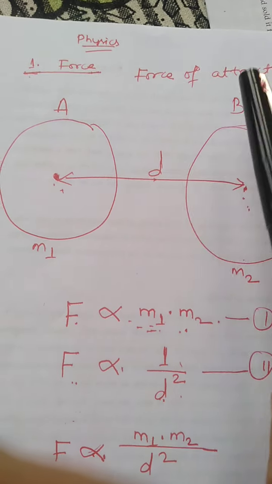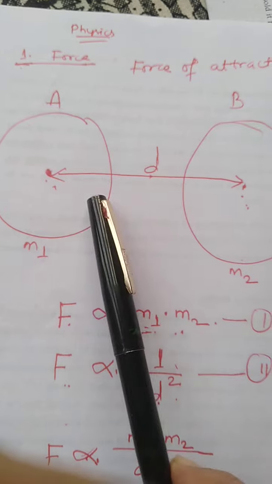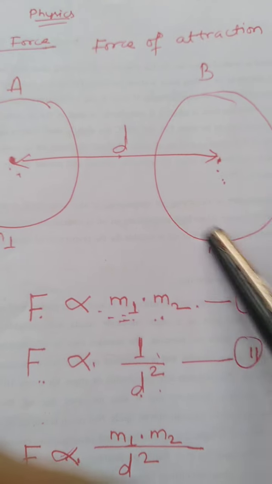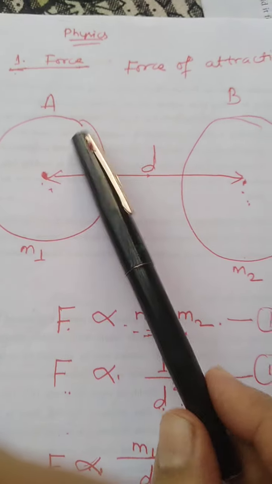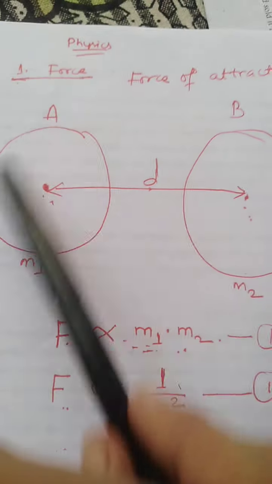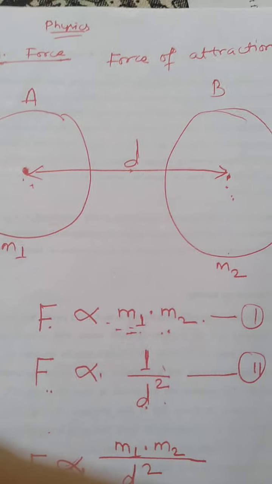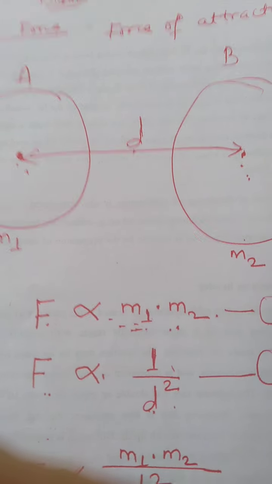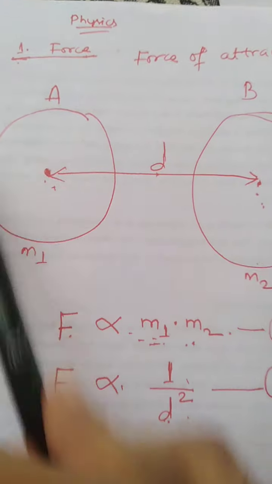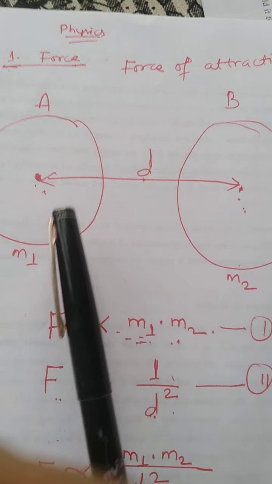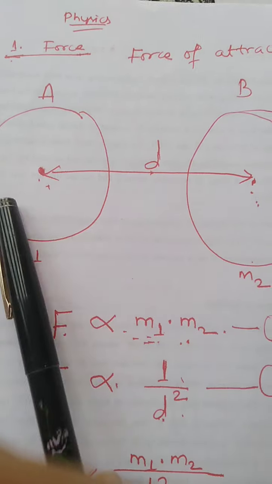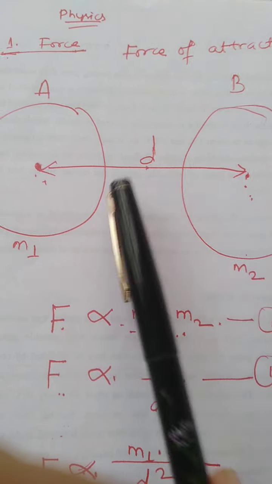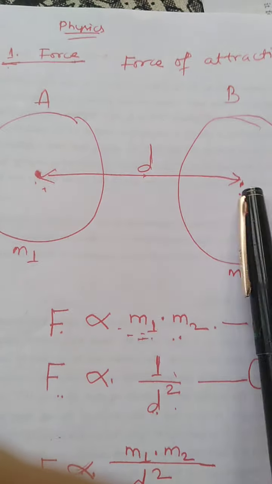Before we start, first I'll give you some idea. Let us suppose there are two bodies, any objects. These bodies may be very small, very microscopic, or very large, even heavenly bodies like sun, moon, stars, planets, etc. Suppose we take any two bodies, and the distance between them from their centers is small d. The distance may be 1 kilometer, or thousands of kilometers, or a few centimeters.